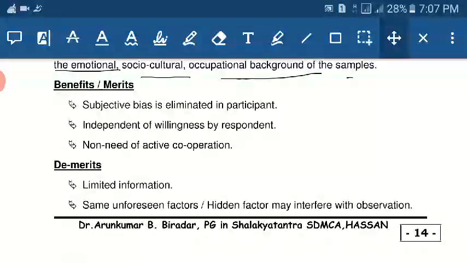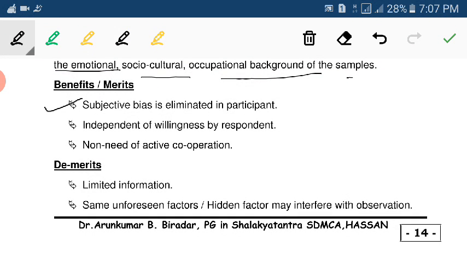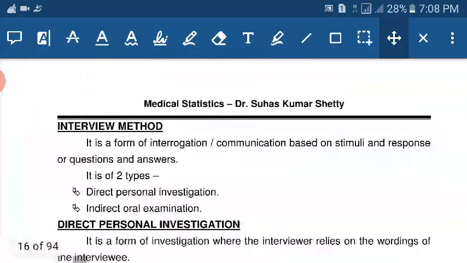Then benefits and merits: subjective bias is eliminated, it is independent of the willingness of the respondent, and there is no need of active cooperation. Demerits: limited information, and unforeseen factors or hidden factors may interfere with the observation.